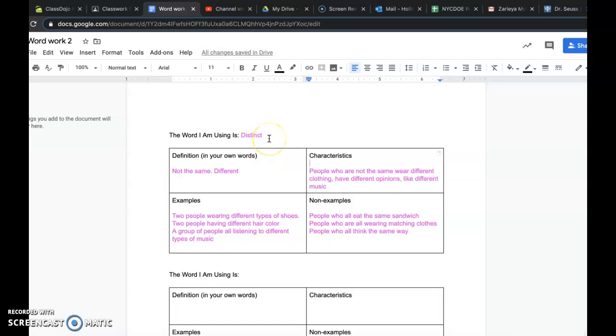So this is going to be your word work 2. This is called the Frayer model. This guy Frayer came up with this really cool way to learn words, and I really like it. This is how I think of words when I want to memorize things, and I think this will help you guys.